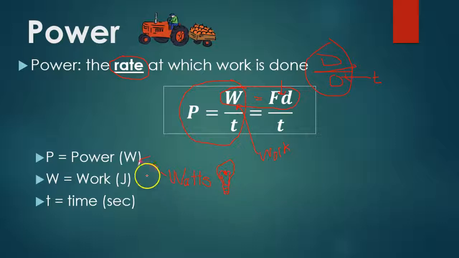So power is work divided by time. Work is still in joules. Time is still in seconds. All right. So that's the equation for power.